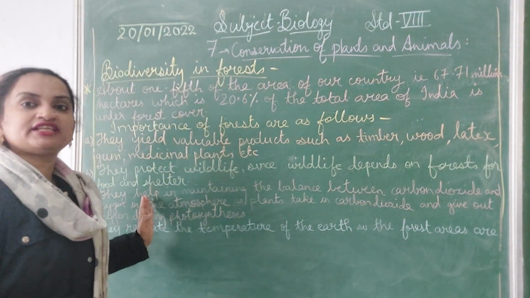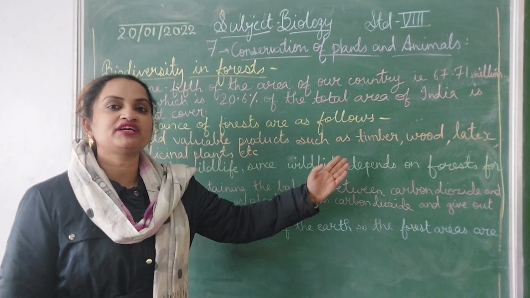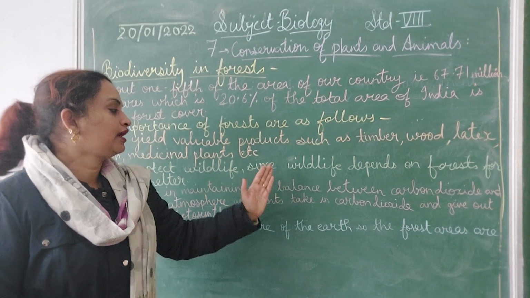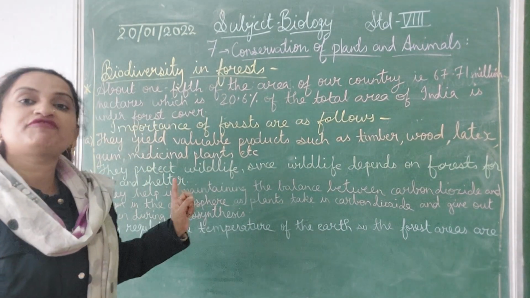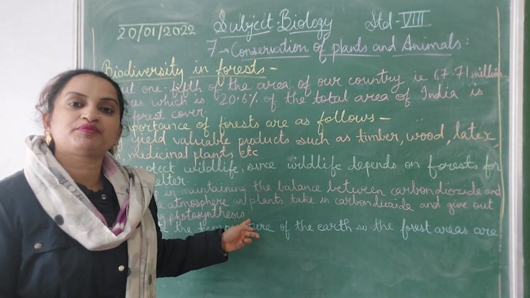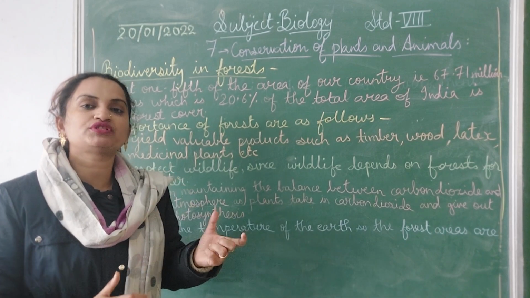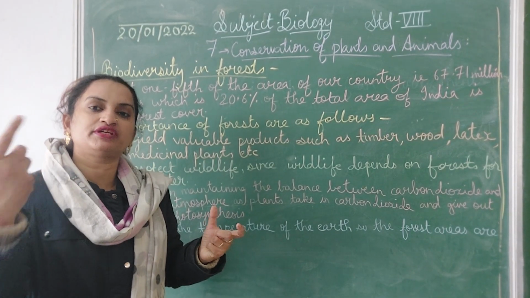So let us read this once again. They help maintain the balance between carbon dioxide and oxygen in the atmosphere, as plants take in carbon dioxide and give out oxygen during photosynthesis. This photosynthesis and respiration, they are vice versa. Okay? In photosynthesis, carbon dioxide is taken and in respiration, carbon dioxide is given out.